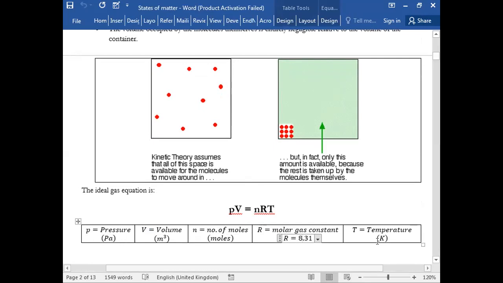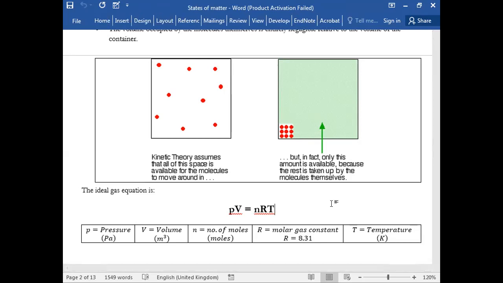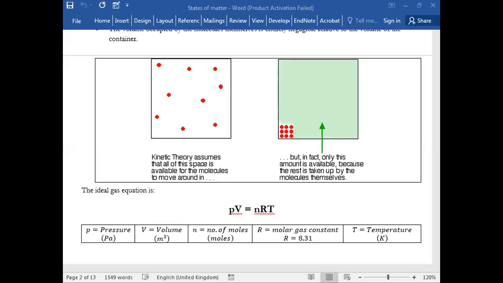It is 8.31, and T is the temperature in kelvins. This is the ideal gas equation, PV is equal to nRT.